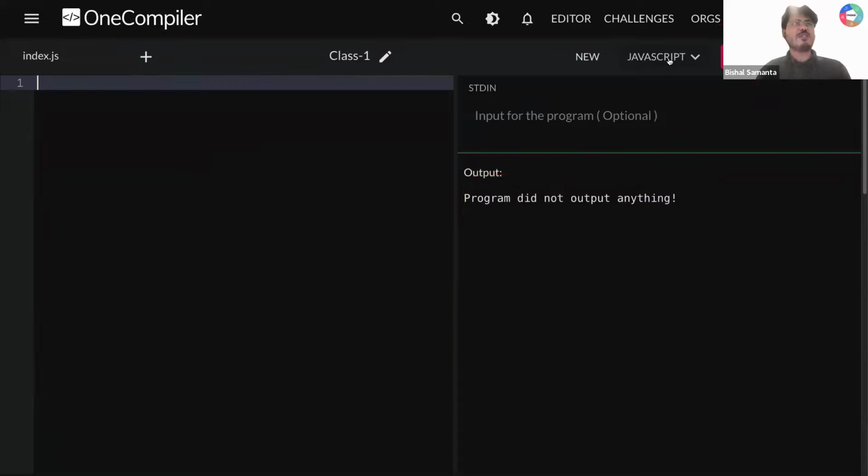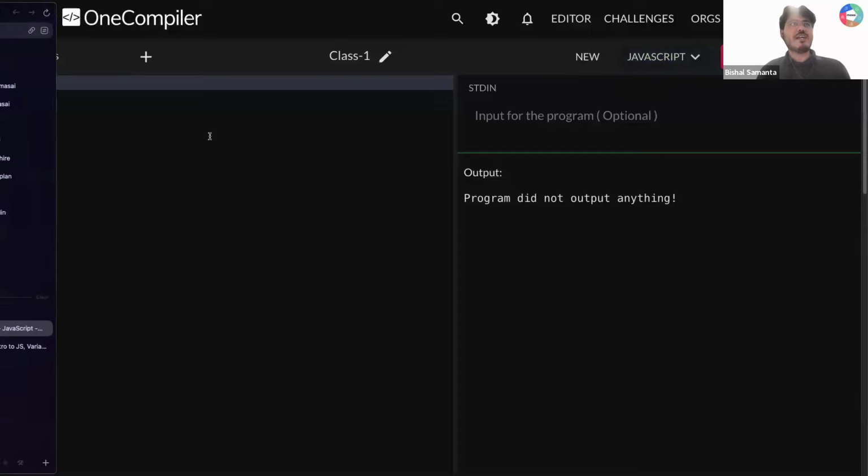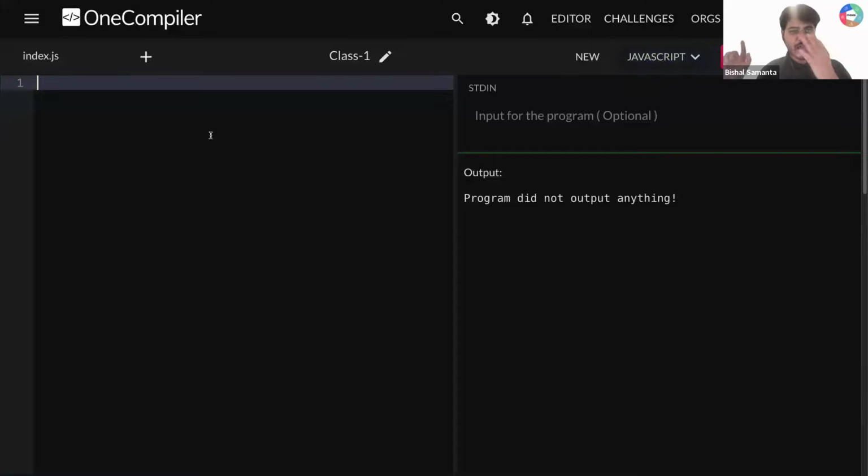Okay. So I need everyone's response. Can you quickly confirm everyone understood this part? I want all of you to open this One Compiler from your side as well. I have shared the link. Again, I'm going to share it, as few of you are typing. So I'm going to share this link with all of you.